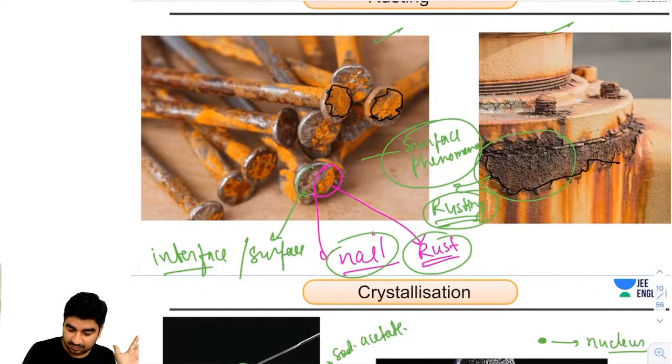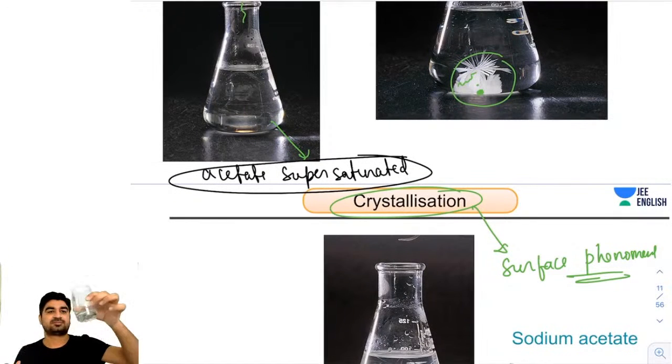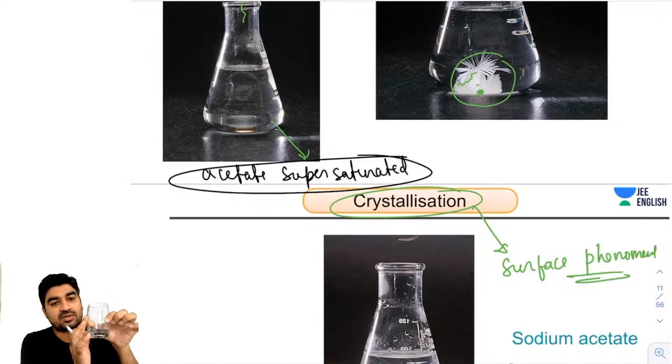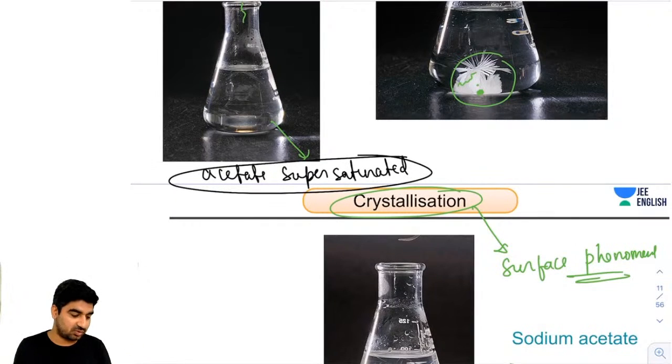So guys, here this nail, this is the surface. Here I am taking the nail, and this is the rusting taking place. You can call the surface an interface, because suppose I'm taking this glass, I can call it surface or interface, because it is separating the air from the water inside it. So there is no difference between surface and interface. Basically, if a surface is not present in vacuum, then it will always distinguish two different phases, right?